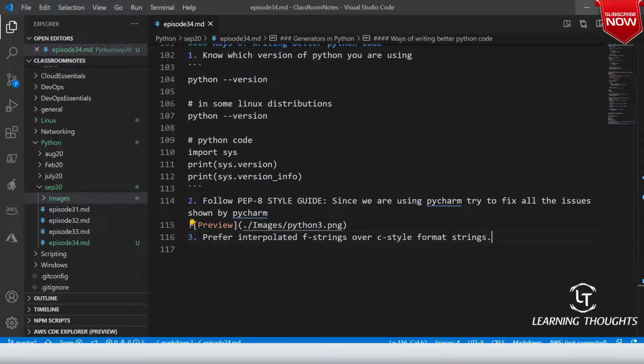So don't use that percentage s and percentage d and all that stuff. Python is optimized to behave with format strings, so the f-strings which we are trying to use. Okay, am I clear on that, sir?